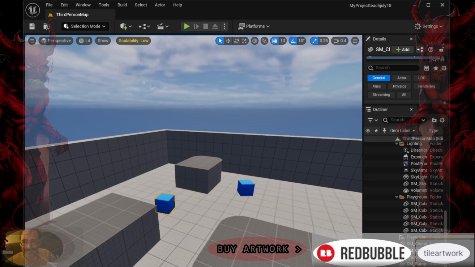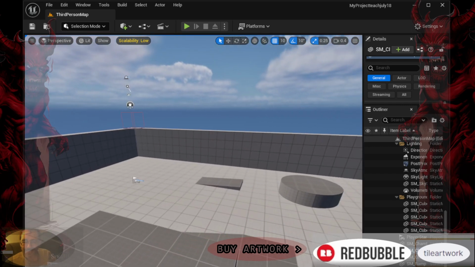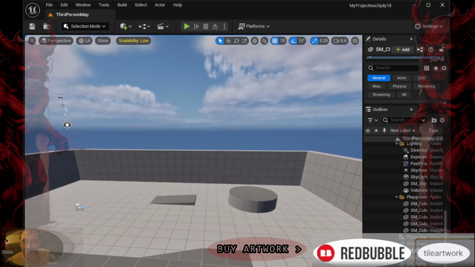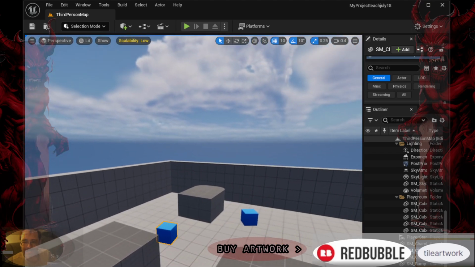The Unreal Project Browser is where you manage your projects and access various settings within Unreal Engine. Here's an overview of its main features and how to use it. Overview of the Unreal Project Browser. 1. New project options. When you first open Unreal Engine, you'll see options to create a new project. You can choose between various templates such as games, film and television, architecture, automotive, and more.